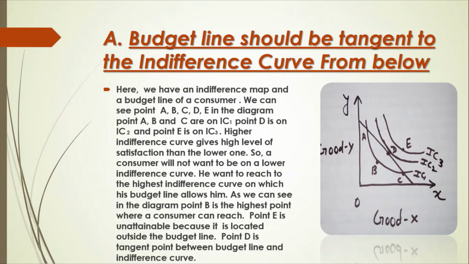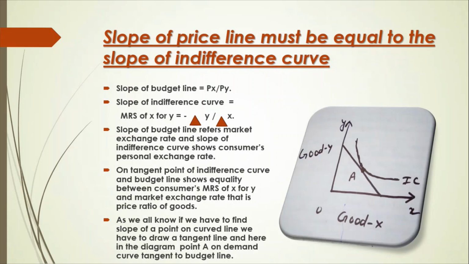The next condition is slope of price line must be equal to the slope of indifference curve.